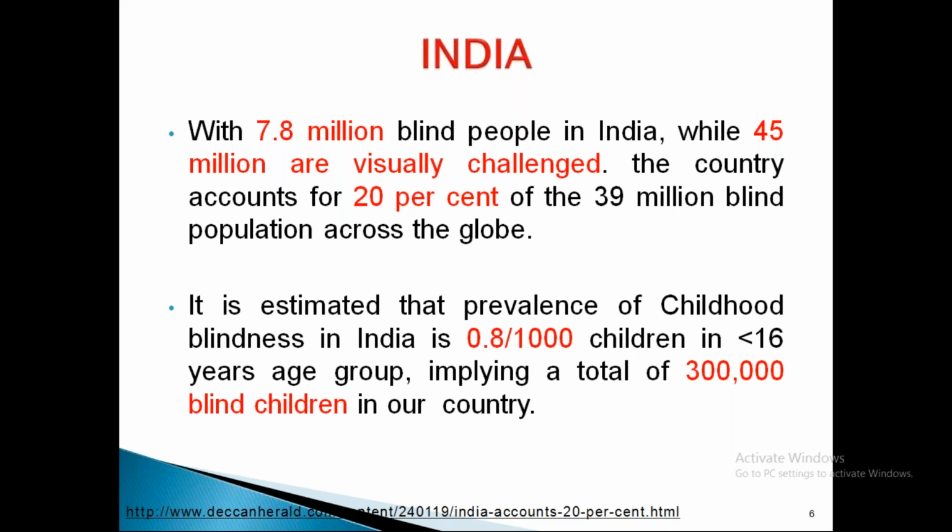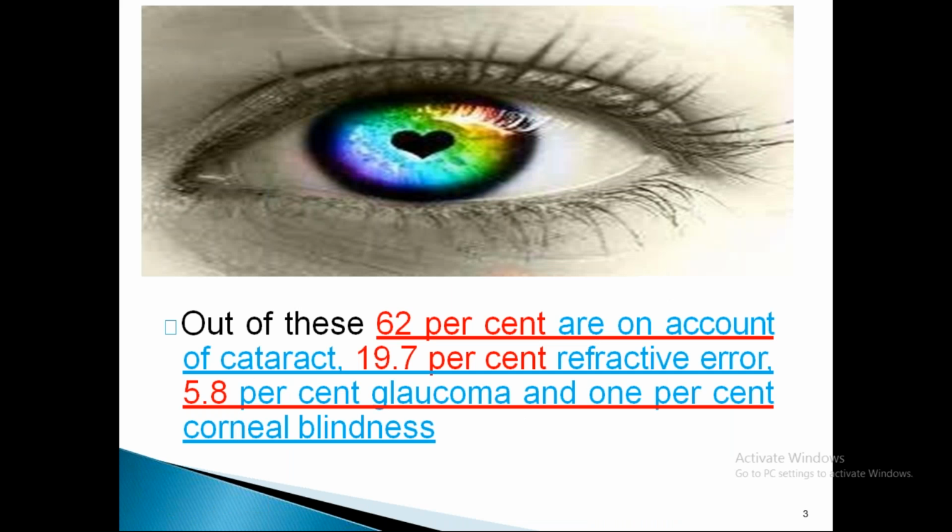Visually challenged means complete visual loss is there in about 45 million people. It accounts for about 20% of the total population. Now coming to childhood blindness, the estimated prevalence is 0.8 per 1,000 children in the under 16 years age group, which means that about 3 lakh blind children are there in our country.